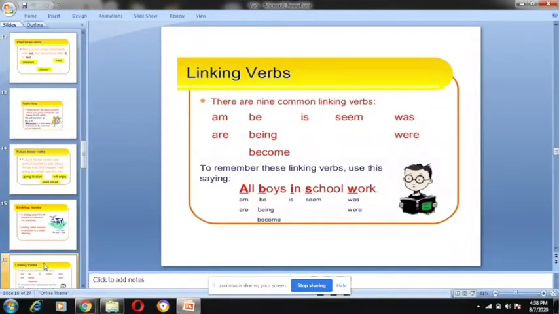So here, there are 9 common linking verbs: am, be, is, seem, was, are, being, were, become. These are the 9 linking verbs. To remember these linking verbs, use this saying: all boy in school work. So all: am, are, be, being, become; in: is; school: seems; theme: was, were. So these are the 9 linking verbs which link the subject to the predicate. Is it clear?